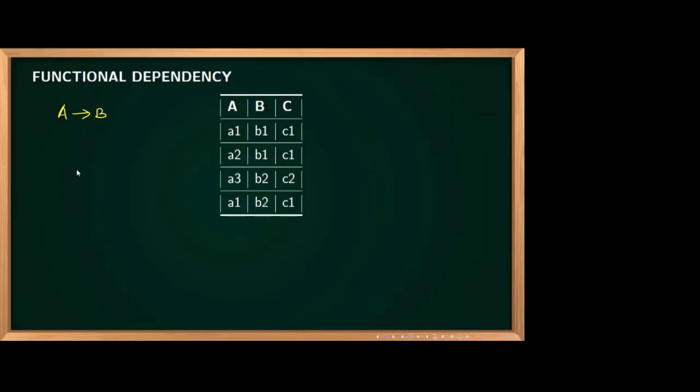No. Rinsi is telling no, Ria is telling no, Sudhakar sir is telling no. Okay, fine. So now again some more technical terms are coming. In this particular table, this left side we call the determinant, D-E-T-E-R-M-I-N-A-N-T. And the right side one is the dependent. Now, what is the meaning of this functional dependency? Each value of A,